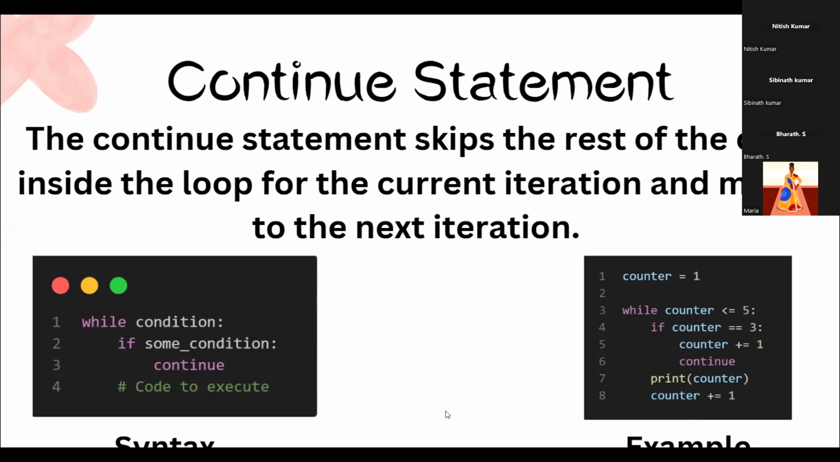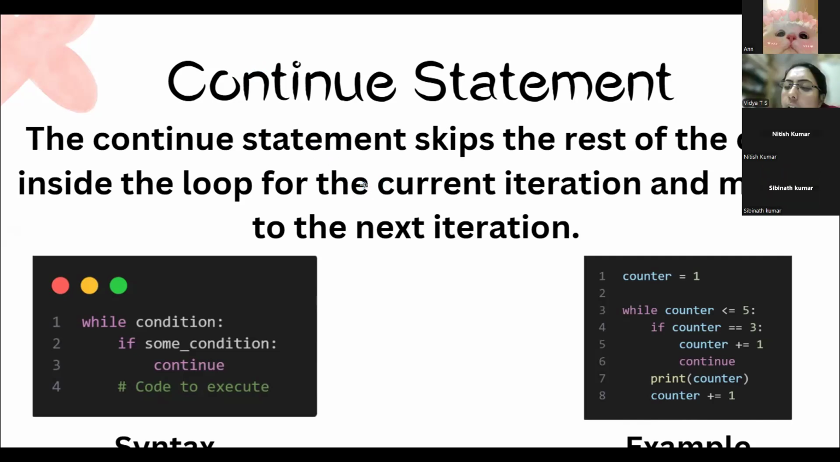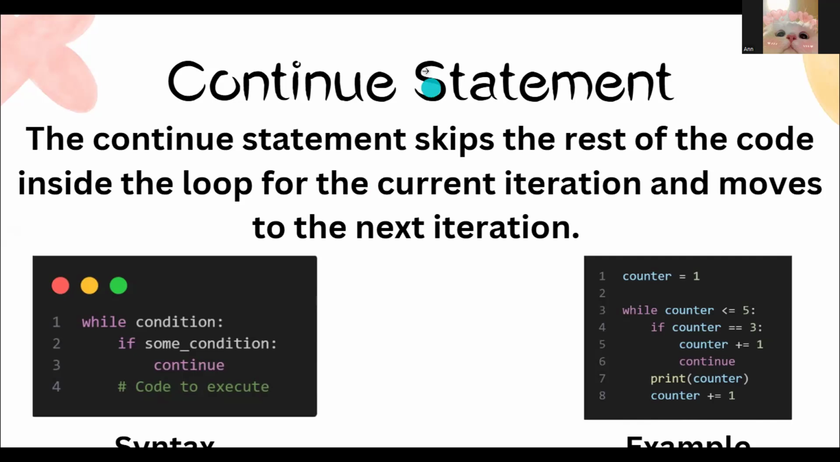Who's the next one? CB, right? Yes, ma'am. The continue statement skips the rest of the code in between the loop and moves to the next iteration. As they have shown here, while counter is equal to 5, if counter is equal to 3, counter plus equal to 1. It skips the if counter is equal to 3 code, then the result will be 1, 2, 4, and 5. There will be no 3 in that particular code. Yes, correct.